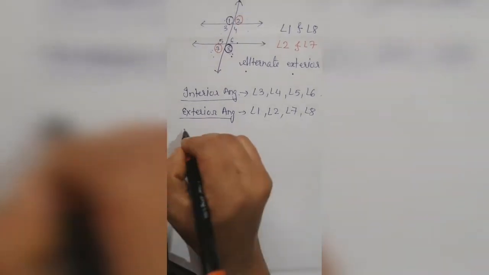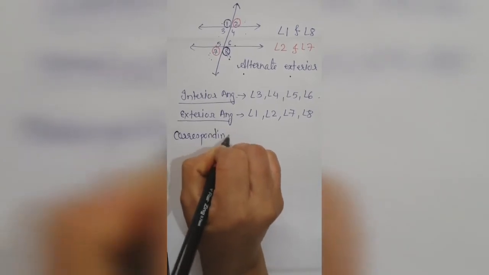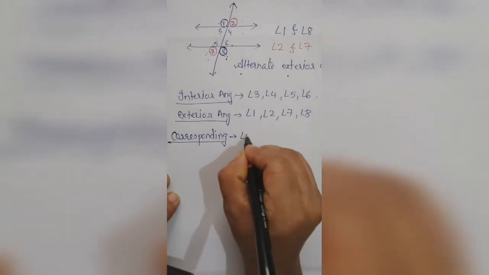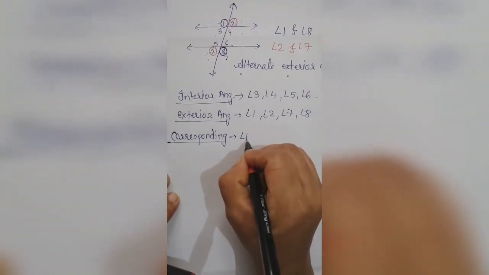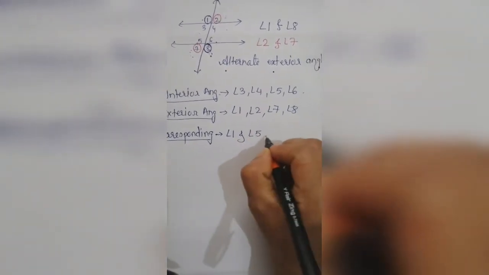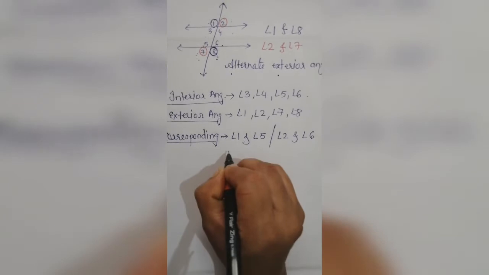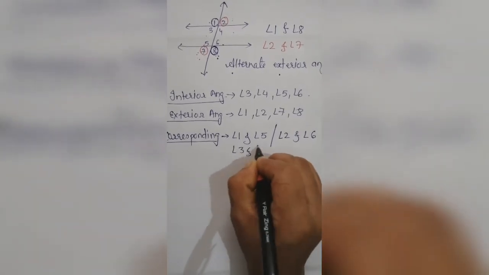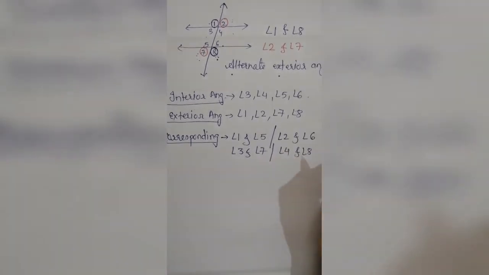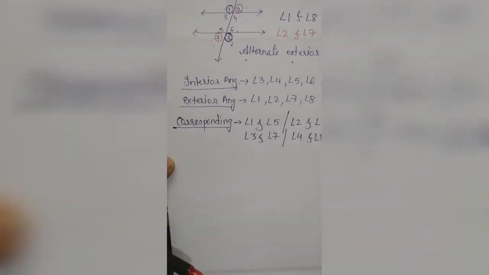Okay, now next we have learned about the corresponding angles. For the corresponding angles, we write them in pairs: angle 1 and angle 5, angle 2 and angle 6, angle 3 and angle 7, angle 4 and angle 8. These are called corresponding angles.